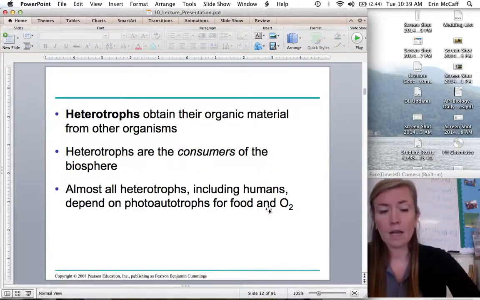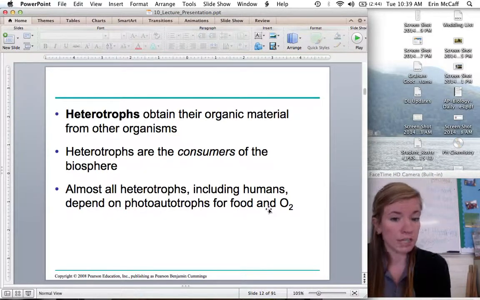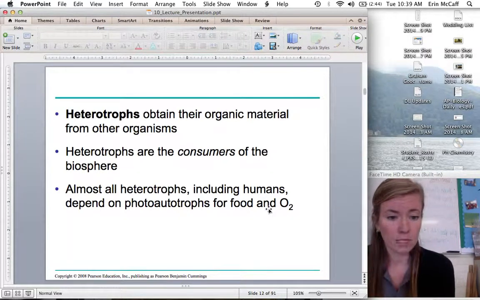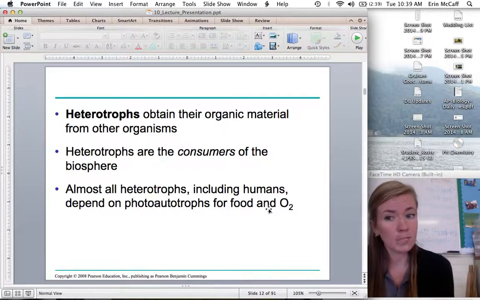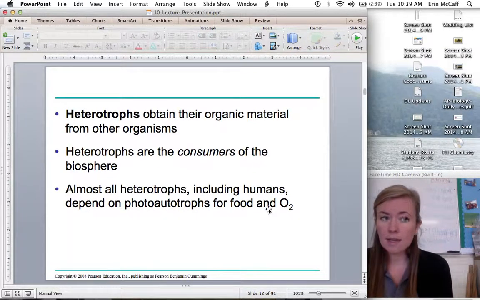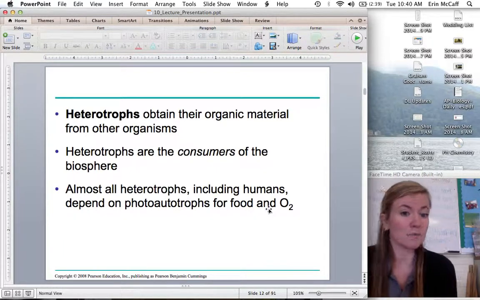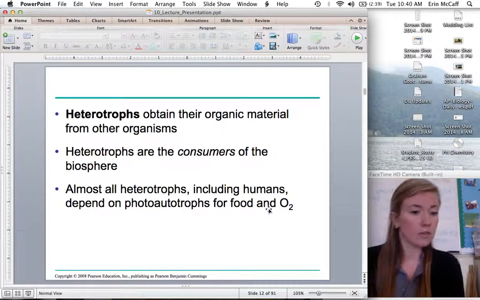Okay. And then there's things that need energy but can't make their own energy, and so they get their food from another source. And that's called heterotroph, hetero meaning different or other. We are heterotrophs because we get our organic material, our food, our glucose from something else. Whether we're eating plants, which directly made the glucose, or whether we're eating something else, which ate something which ate plants. And we are called the consumers. We consume other food to get our energy.